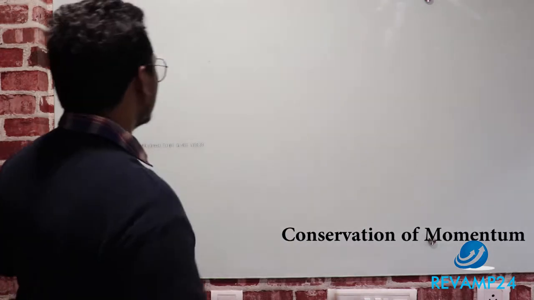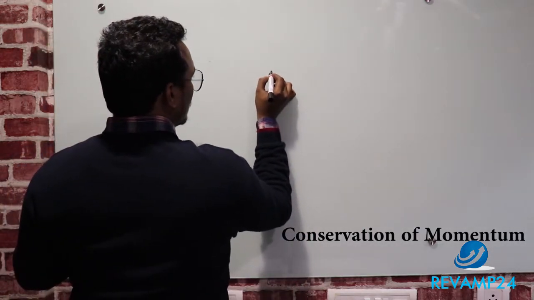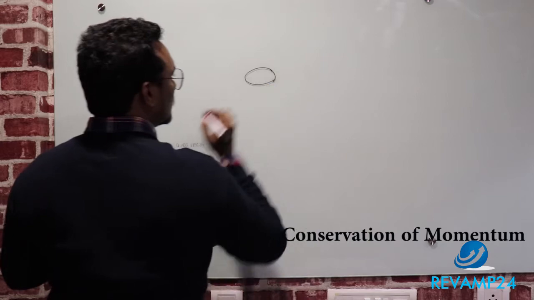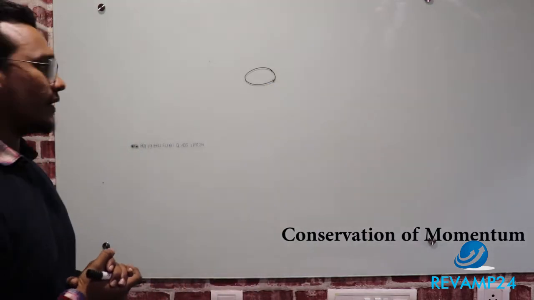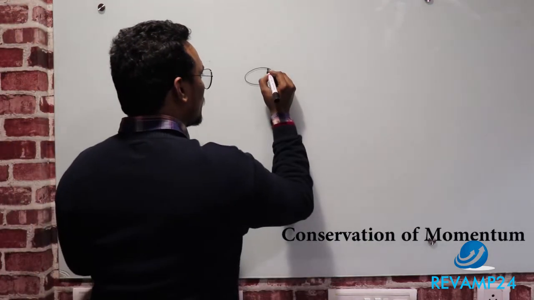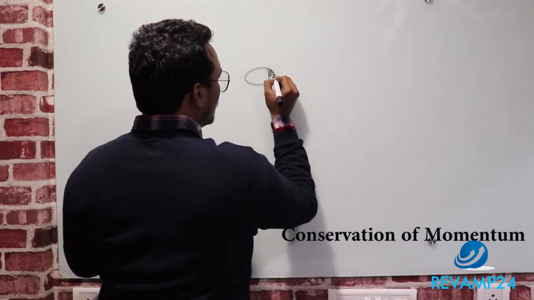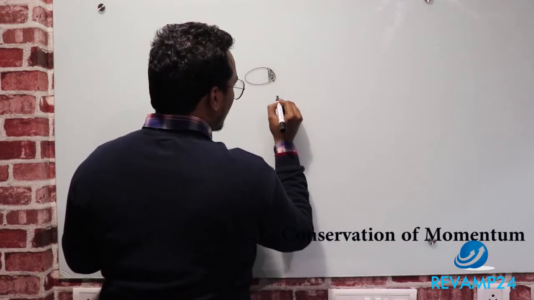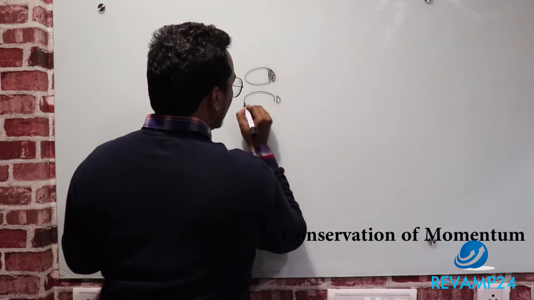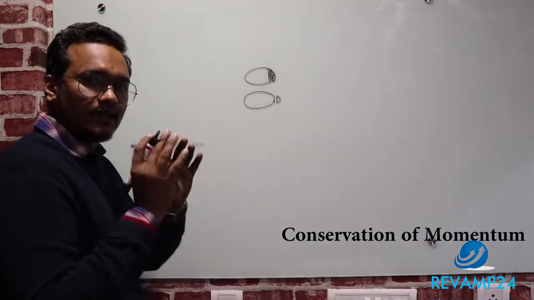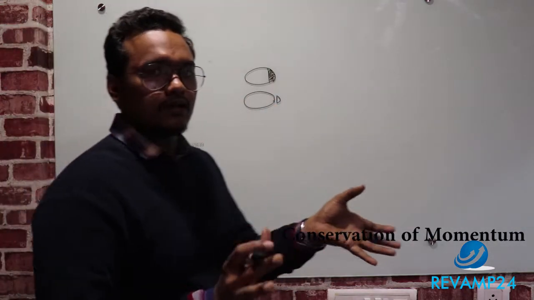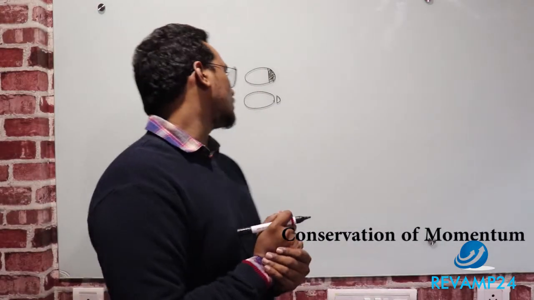Let's say you have an explosive shell here, and this shell is going to split into two parts, one a lighter part and the other a heavier part, due to the internal force. The explosion is basically happening due to the internal force.